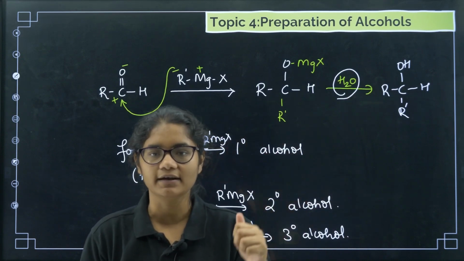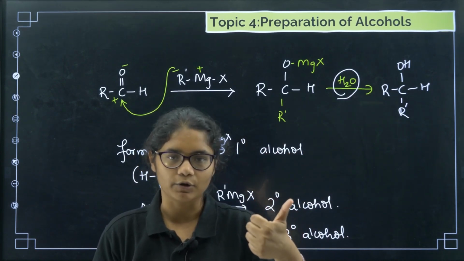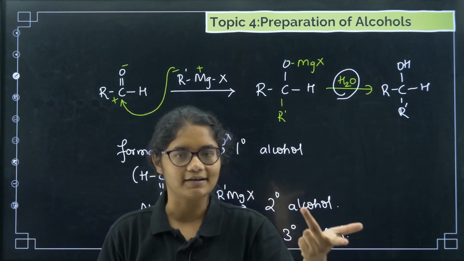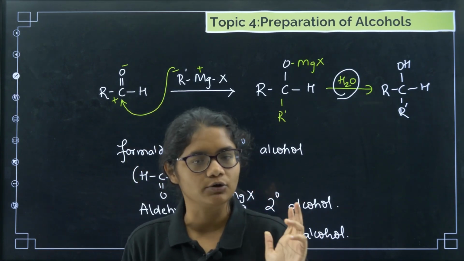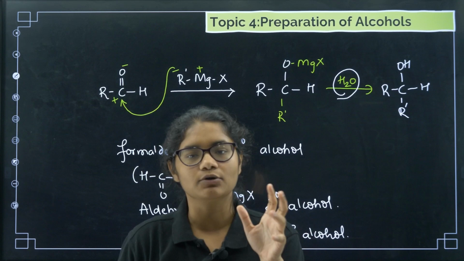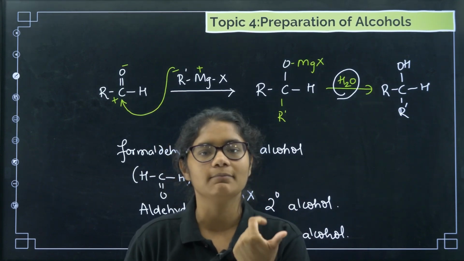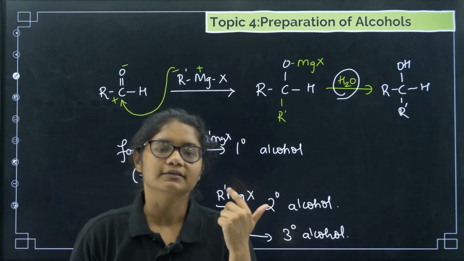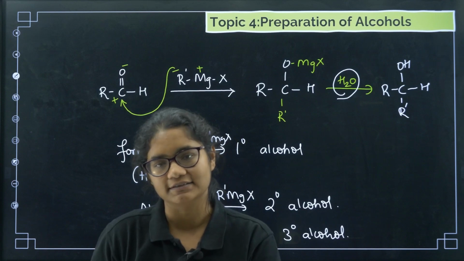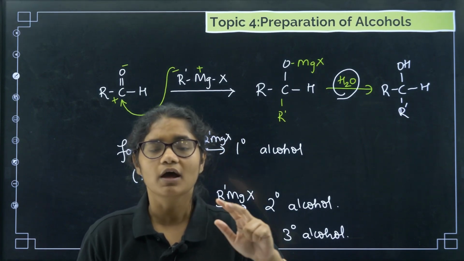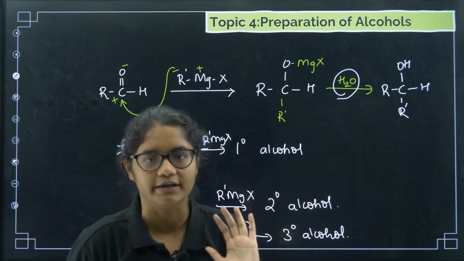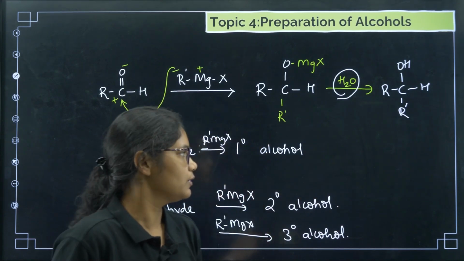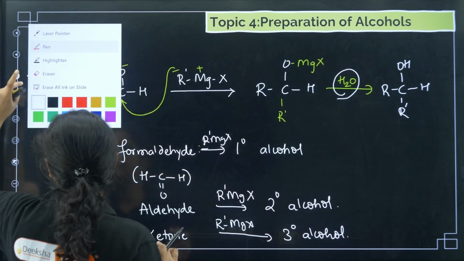Let us revise once again. First is from alkenes. In alkenes we have two methods, acid catalyzed hydration and hydroboration oxidation. Then we have aldehydes and ketones, where you have the reagents H2 palladium and NaBH4. Then you have carboxylic acids and esters, where you have LiAlH4 and H2 palladium. Then you have Grignard reagent. Now let us do some more examples.